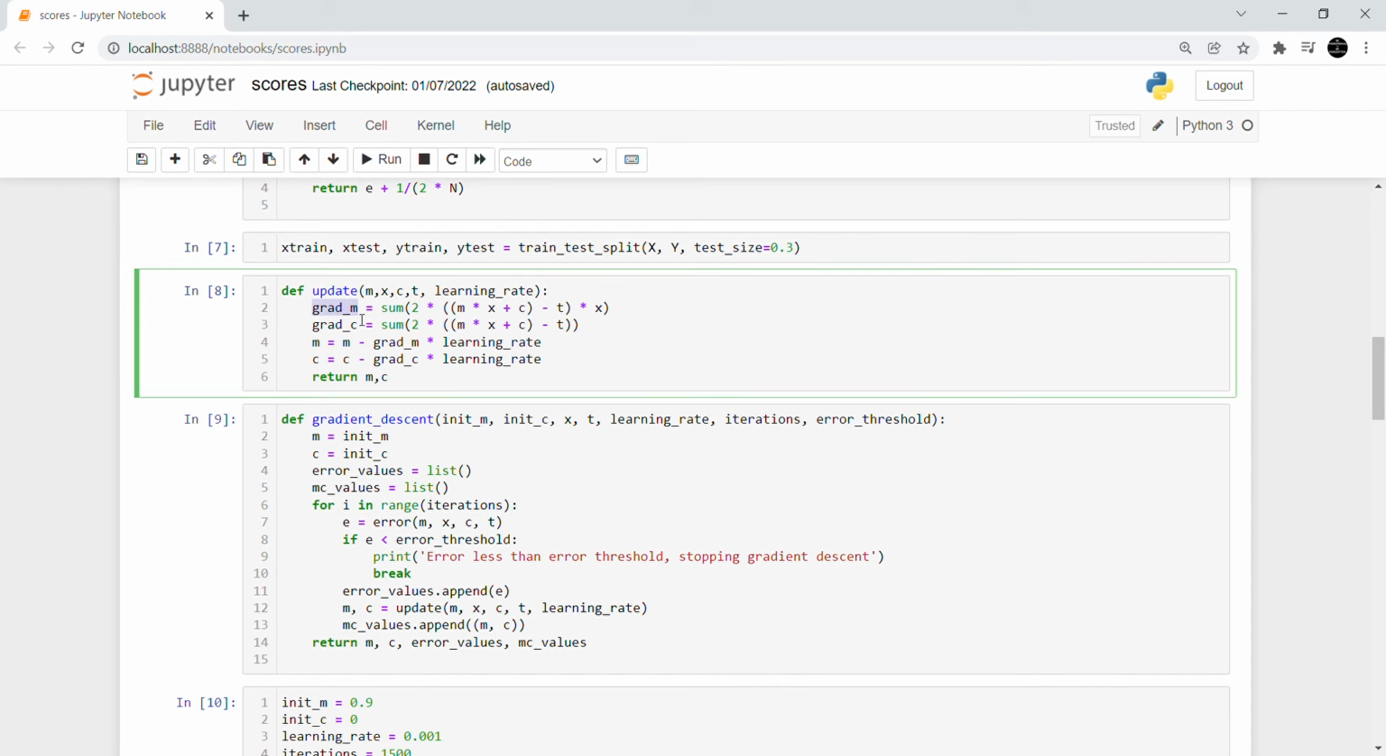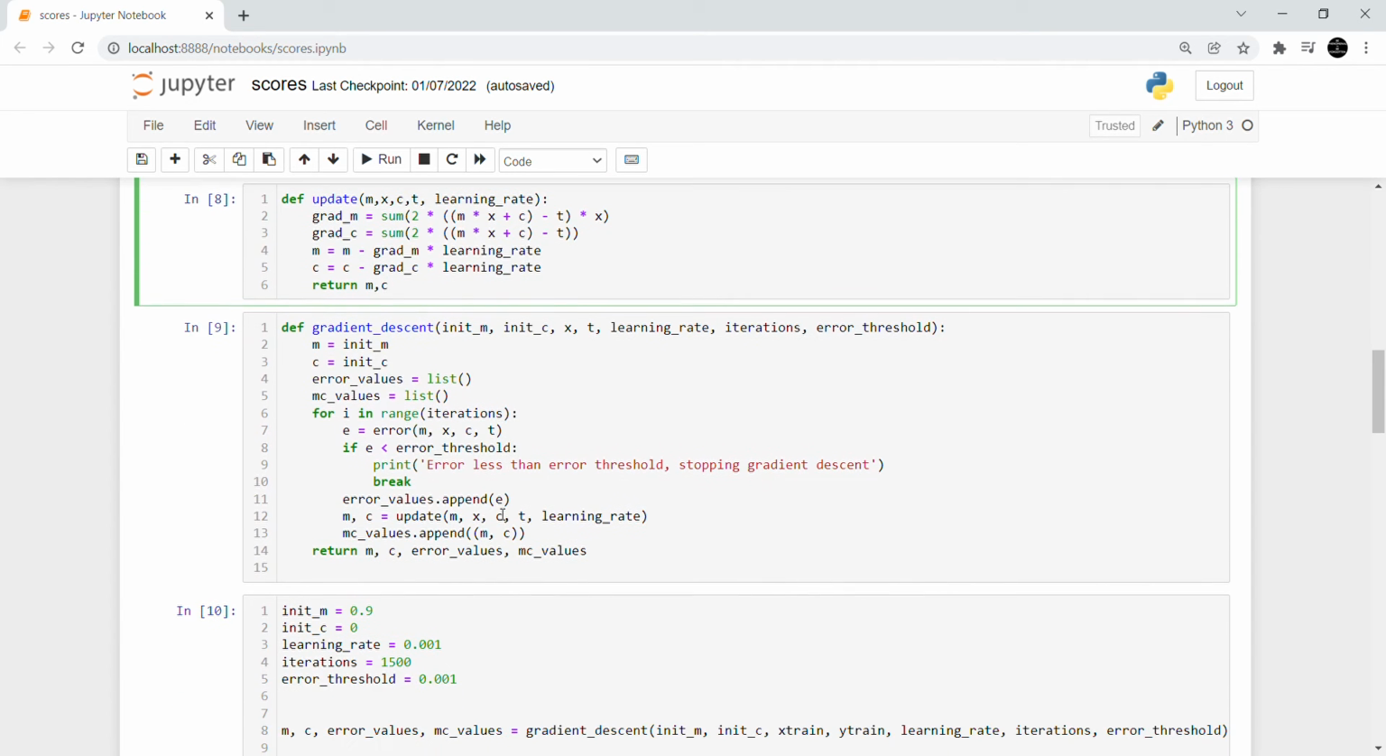So grad m is basically gradient descent of m and c. M is the coefficient of x and c is just the coefficient of the intercept of the line we are going to make, and then we'll change that according to the learning rate as well, which will be provided below by the user. We'll return both of the parameters and then the updation will go through all the iterations.